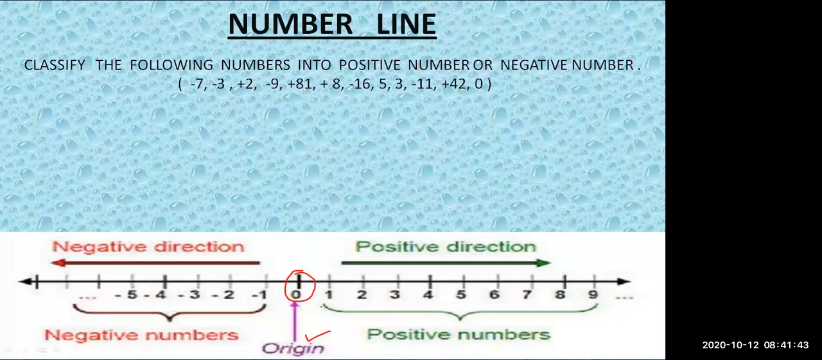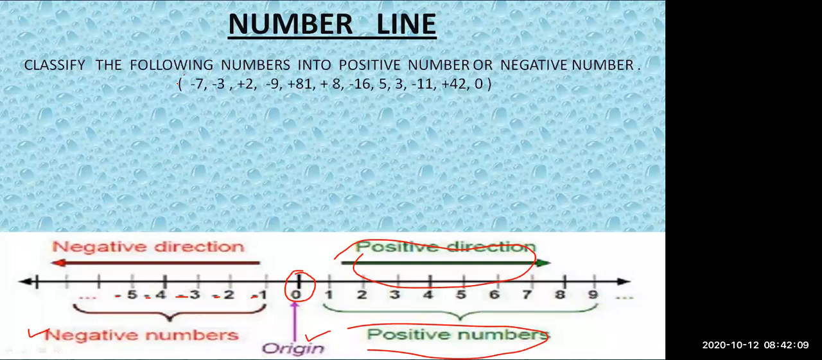The numbers which are on the right side, all such numbers are called positive numbers. And the numbers which are on the left side are called negative numbers because they carry a minus sign with them. So numbers on the left side are called negative numbers, and numbers on the right side are called positive numbers.